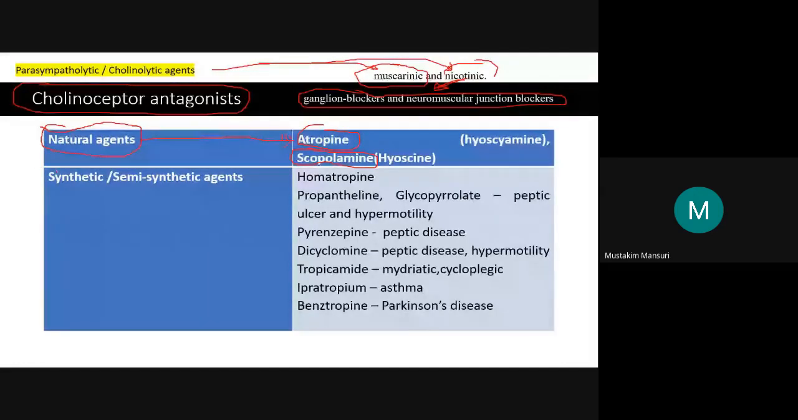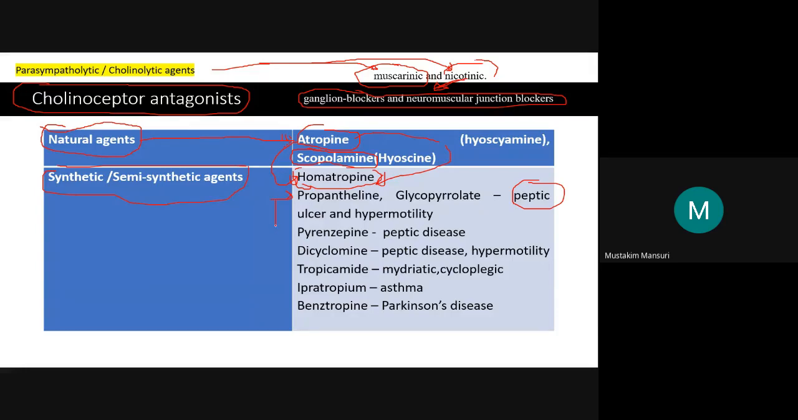Then come the synthetic or semi-synthetic agents. In the first category, the semi-synthetic agents, atropine is converted into homatropine. That is why homatropine belongs to the semi-synthetic category. Another agent from this class is propantheline. This is useful in peptic ulcer as well as hypermotility.